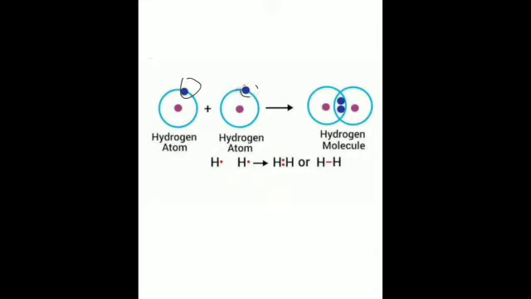So this is the single electron, and hydrogen is a very reactive element, so it cannot exist on its own. So it combines with another hydrogen atom. You can see it combines, that is, there is a sharing of electron in order to form a hydrogen molecule.